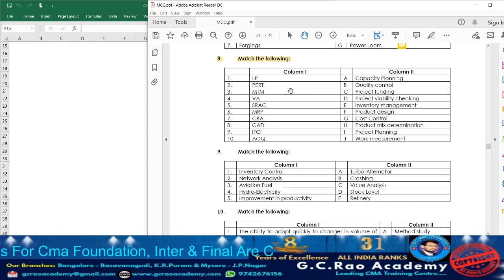VA means value analysis. And SRAC is one of the methods of capacity planning. And MRP. What does MRP stand for? Material requirement planning. It is one of the techniques of inventory management.